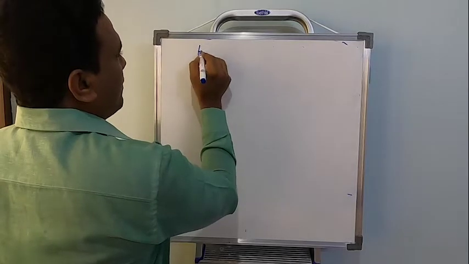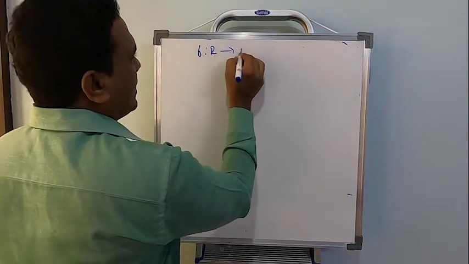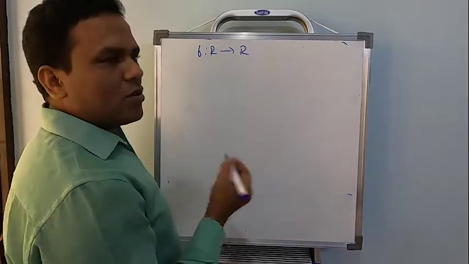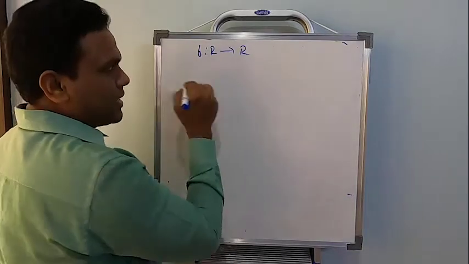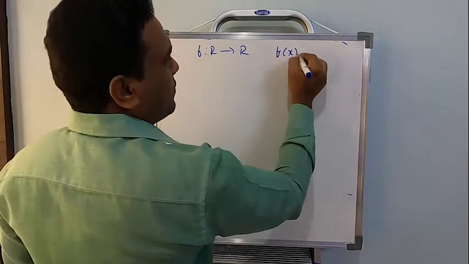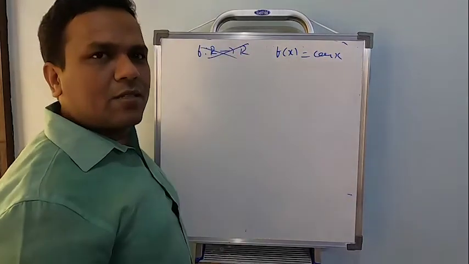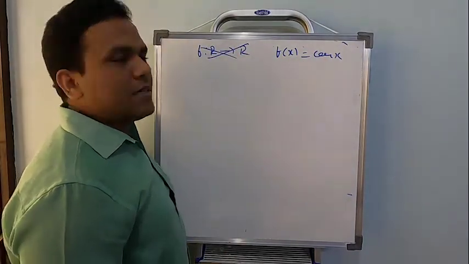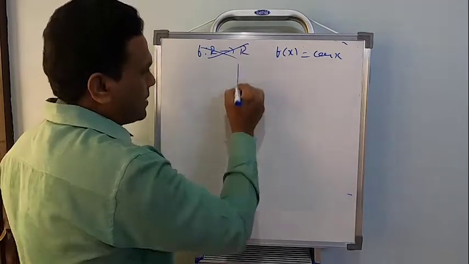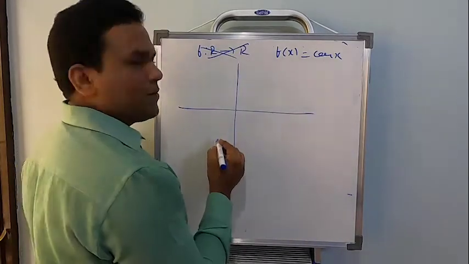So if I have a function f from, once again, real numbers to real numbers, cos inverse will never exist. So I should restrict the domain. See, if I take a function f of x equal to cos x, to say cos inverse exists, I should restrict the domain and the range. So let's see how to restrict this. Let's consider the graphical way. It's quite easy for us.